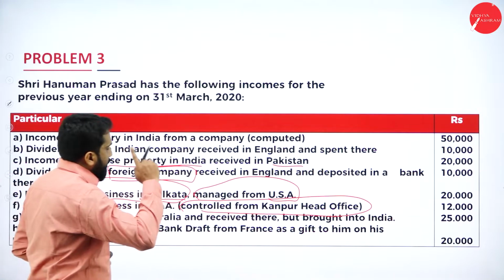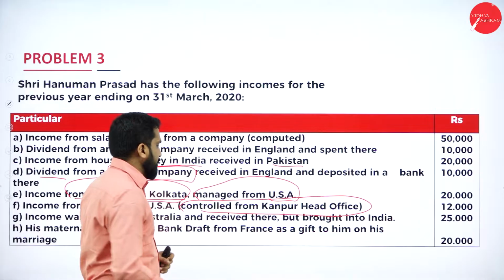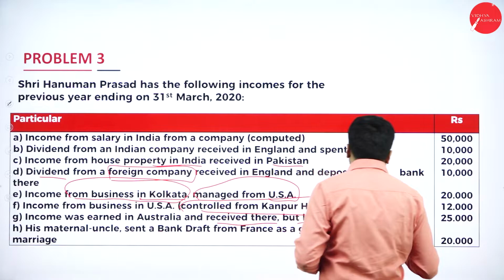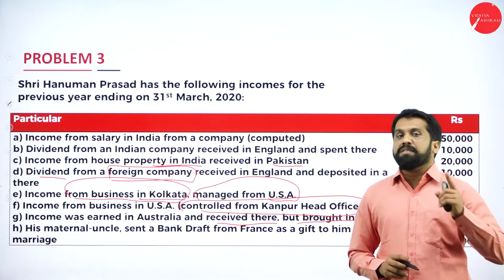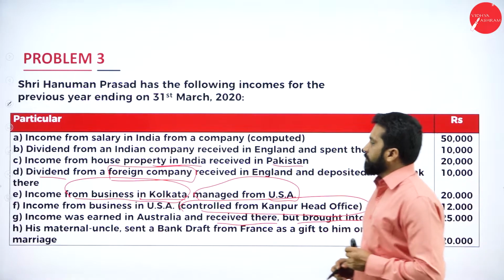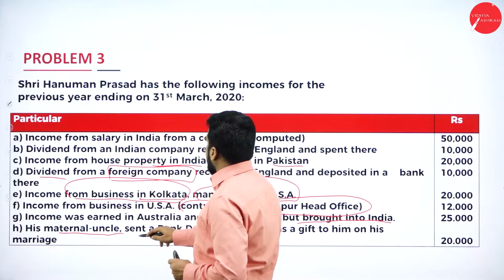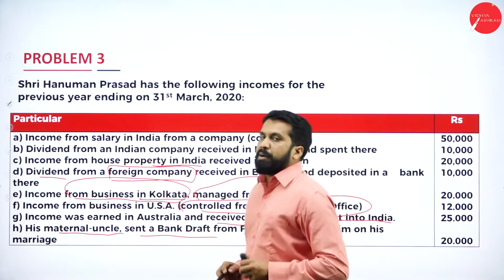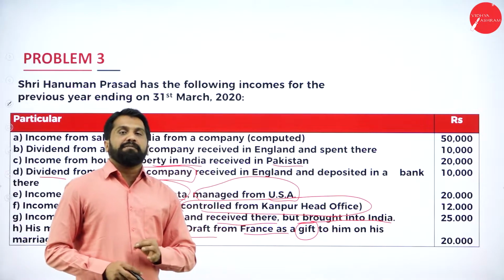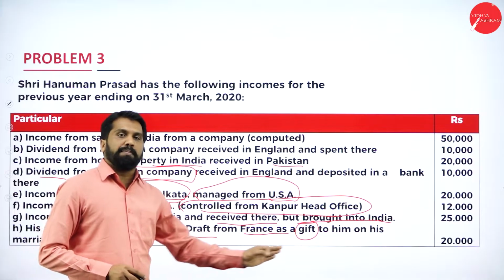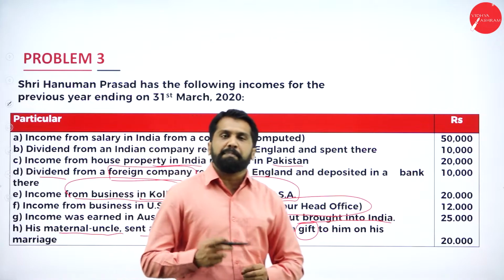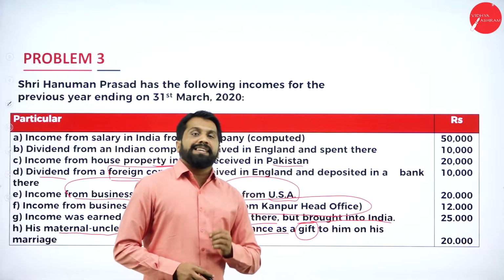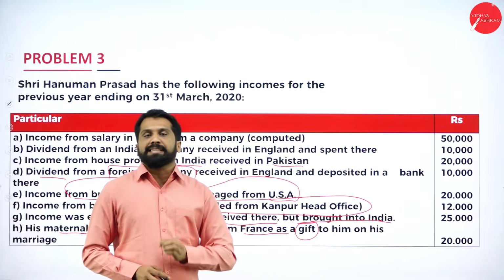Income was earned in Australia. Earned where? Australia. Received there. Received also there. But brought into India. So first person is taxable. Then his maternal uncle sent a bank draft from France as gift. Remember, if you receive any gift from your relatives, completely exempted. Again, I'll repeat. If you received any gift from your relatives, it is completely exempted.